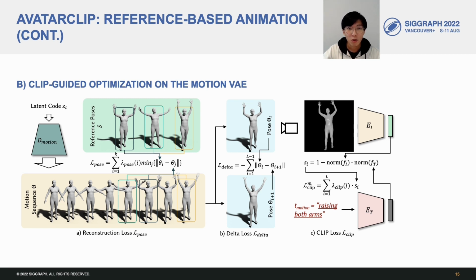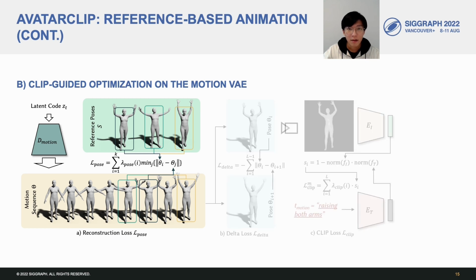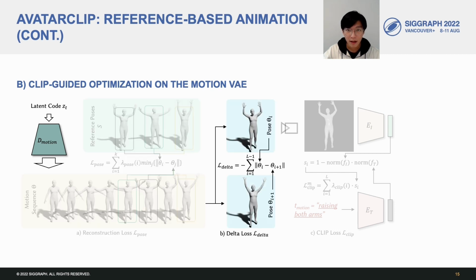We propose a three-part optimization target. The first one is the reconstruction loss. For each pose in the candidate poses and the decoded motion, we find the most similar pairs and calculate their differences as reconstruction targets. The second one is called the delta loss. Normally, we want the motion to be more intense or have larger movement.